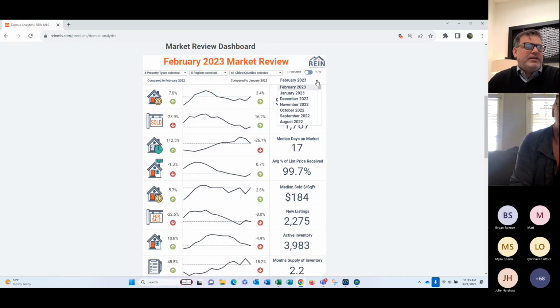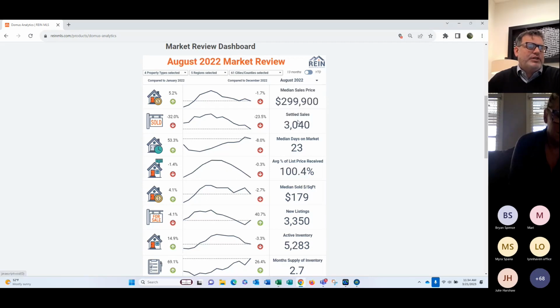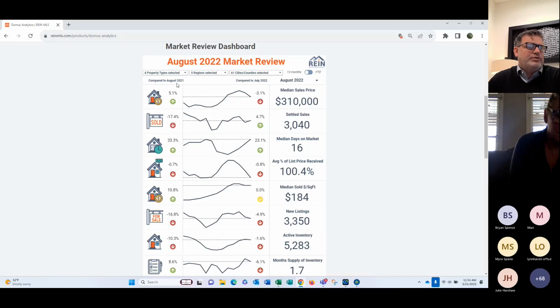And then I can come here, use the drop down. If I want to look at January's numbers, I've now changed January 2022 to January 2023. So these are dynamic numbers that you can use at any given point in time. If I wanted to look at August 2022, it gives us August 2021. So we have pretty much about a year's worth of data in here. That's a kind of a moving target that you can look at.